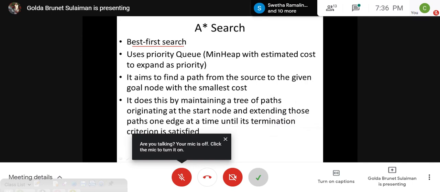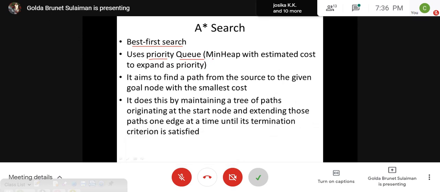And this is also using the priority queue. And here also we are going to use the minimum heap because we are interested again in the low cost, with the estimated cost to expand a particular path as priority.